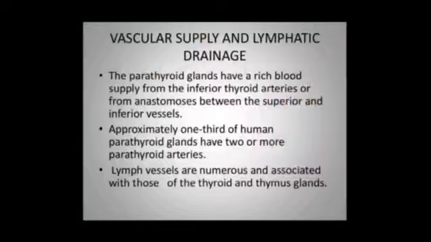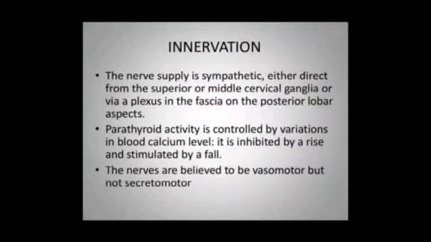Approximately one third of humans have 2 or more parathyroid arteries. Lymph vessels are numerous and associated with those of the thyroid and thymus glands. The nerve supply is sympathetic, either direct or from the superior or middle cervical ganglia or via a plexus in the fascia on the posterior lobe aspects.